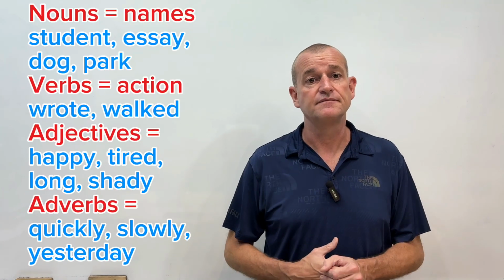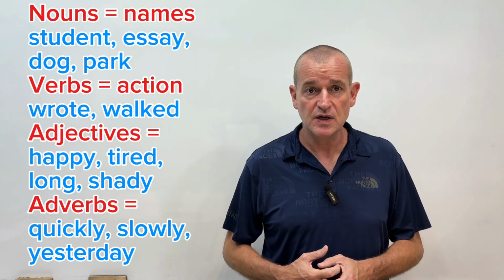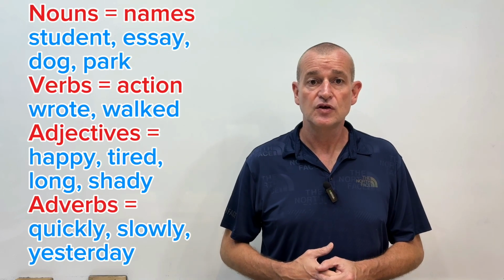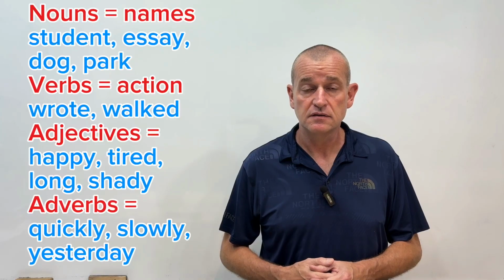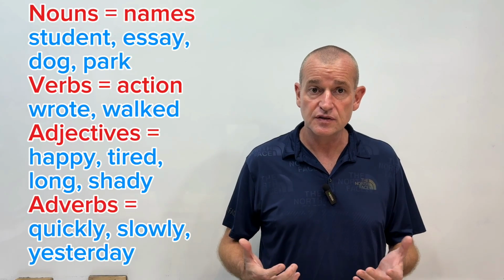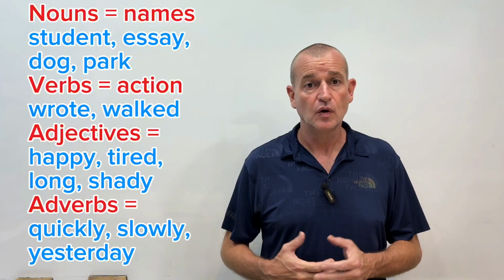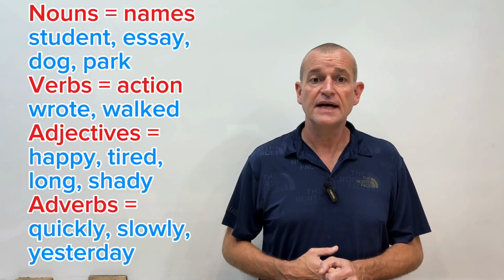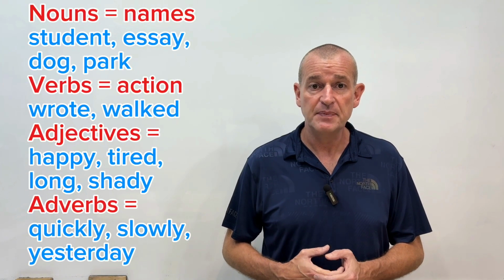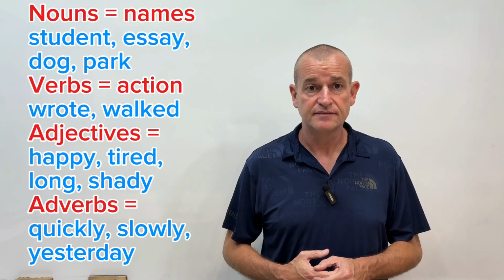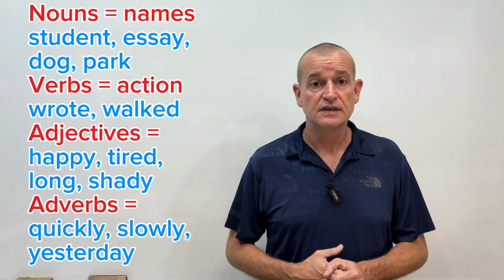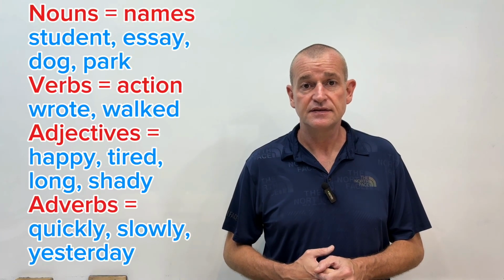Let's break it all down. Nouns, naming words, things: student, essay, dog, park. Verbs, action words: wrote, walked. Adjectives: happy, tired, long, shady. Adverbs: quickly, slowly, yesterday.